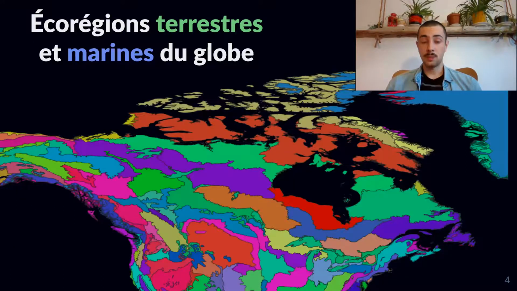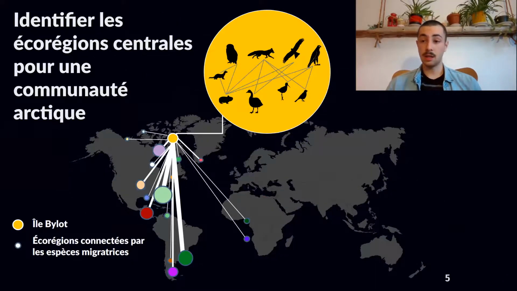So once we define where each migratory species wintered, we'll obtain the ecoregion associated with this area. So we'll have a global representation of the ecoregions used as wintering sites by the migratory species of the food web. We'll then create a global migration network using the ecoregions connected to an Arctic community by migratory species.